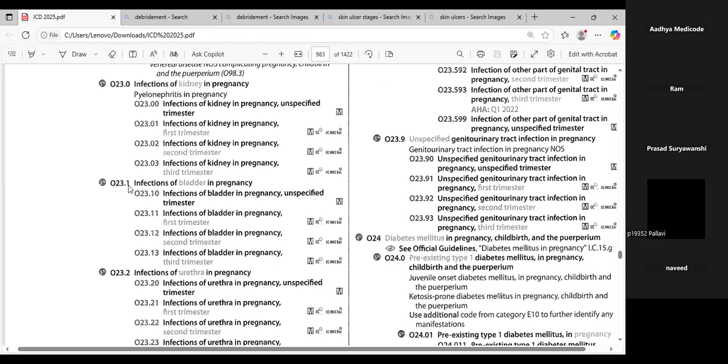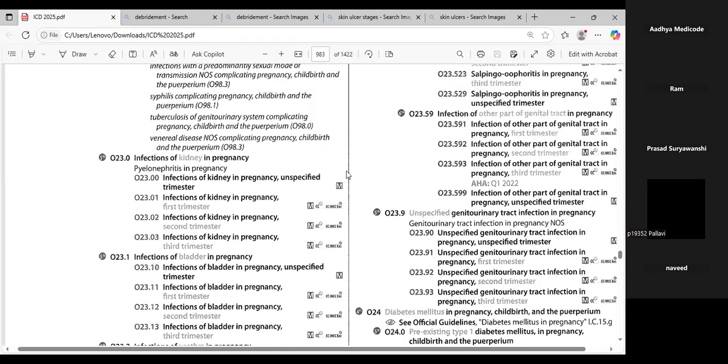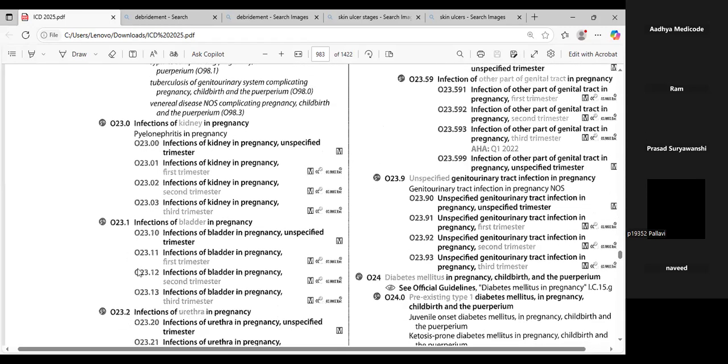Here it is a series only. How will you come to know this is a complete code? Then you need to check in the tabular list. Only then you'll be getting the proper confirmation. Now, as we have this particular condition, it says infections in the bladder.